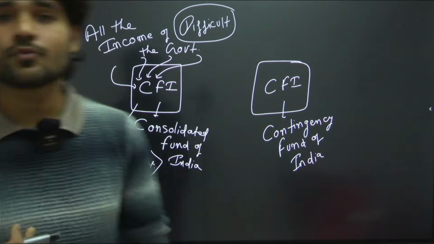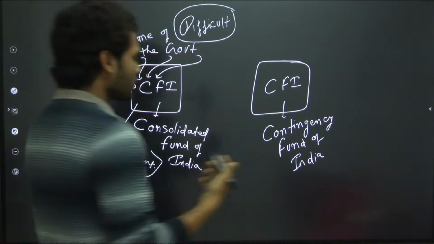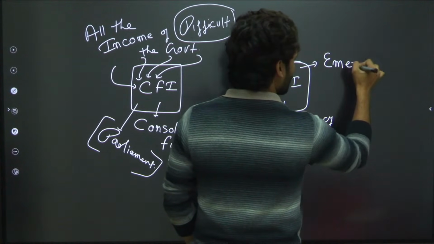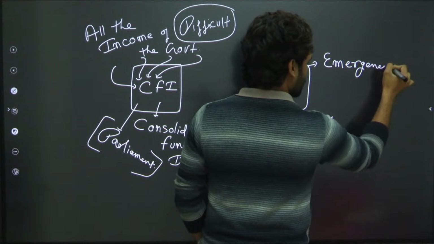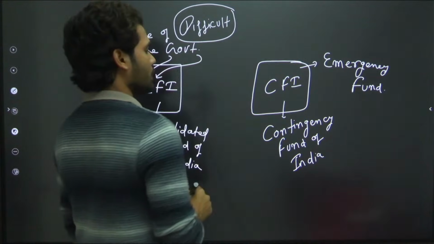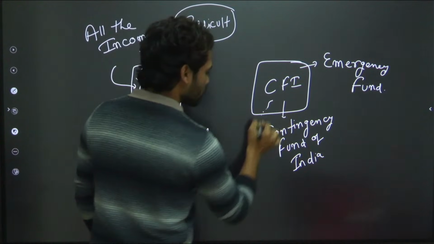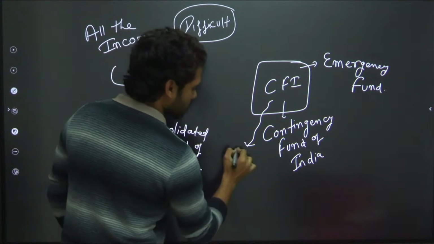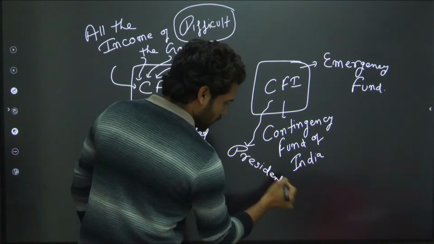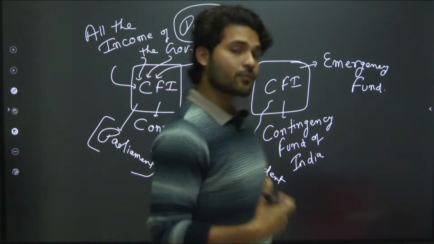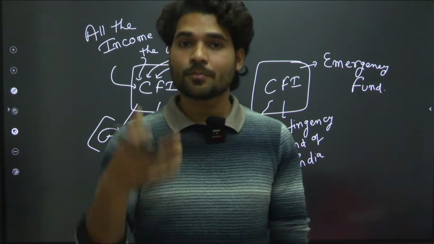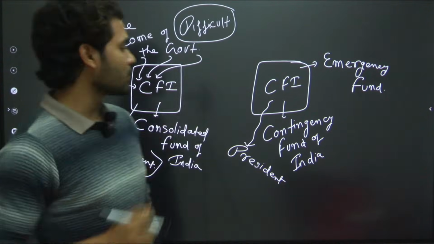So what is the Contingency Fund of India? The Contingency Fund of India is one type of emergency fund. The key of this Contingency Fund of India is with the President. The President has the power to withdraw. You know that the President follows the advice of the Prime Minister. So it is easy for the government to withdraw the money from the Contingency Fund of India.